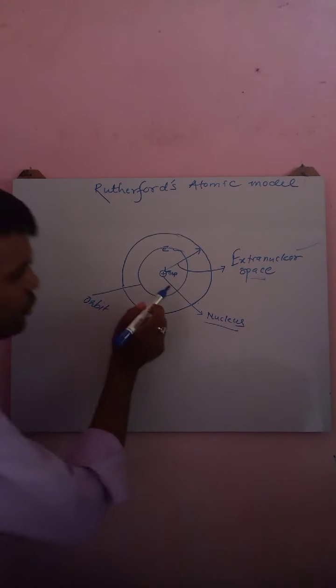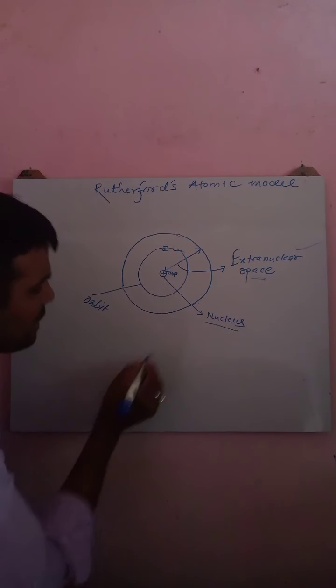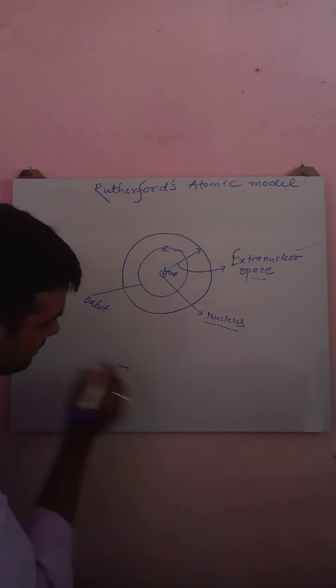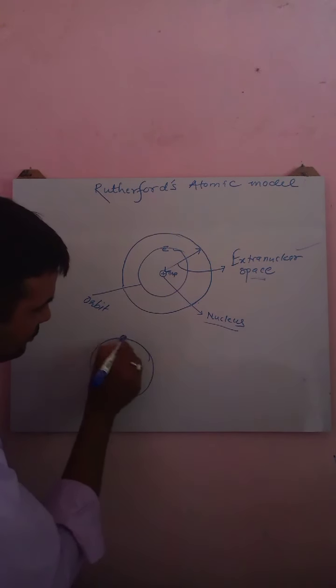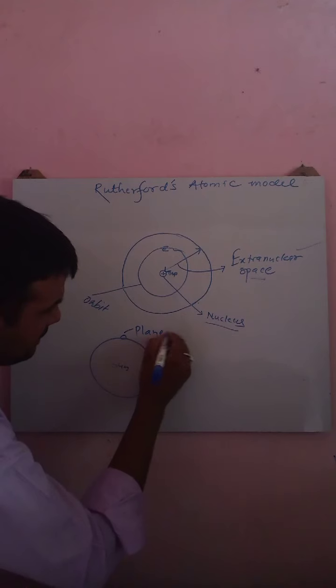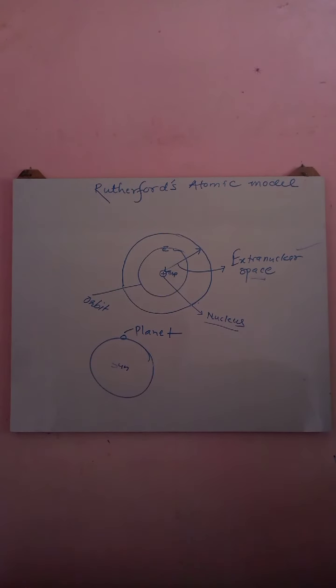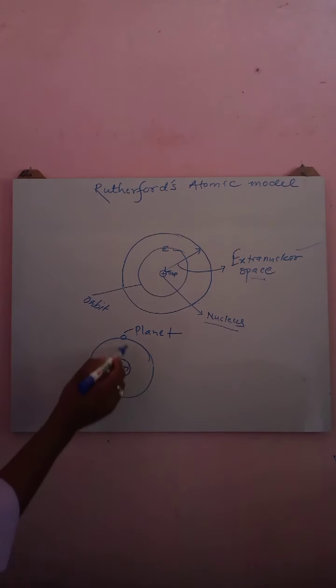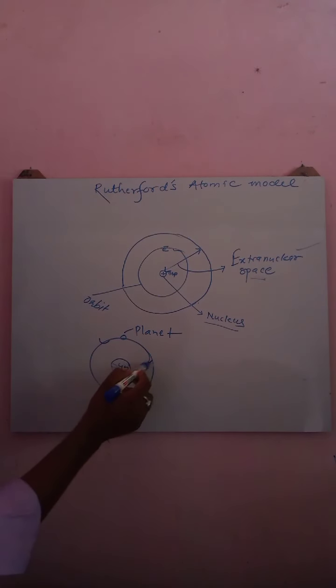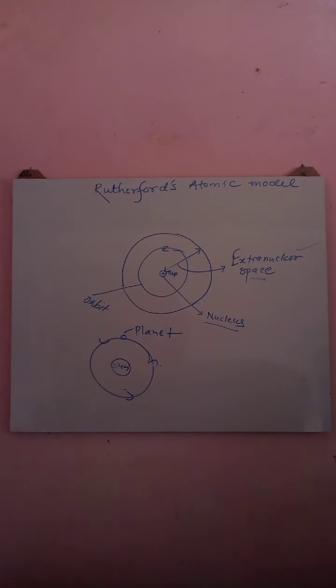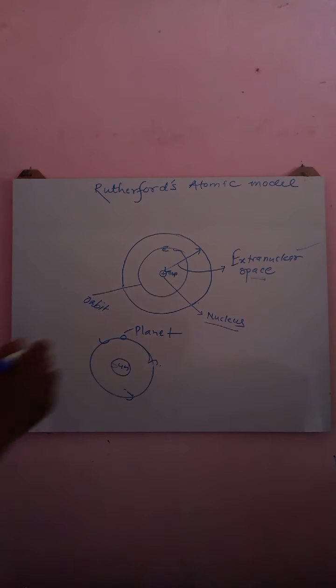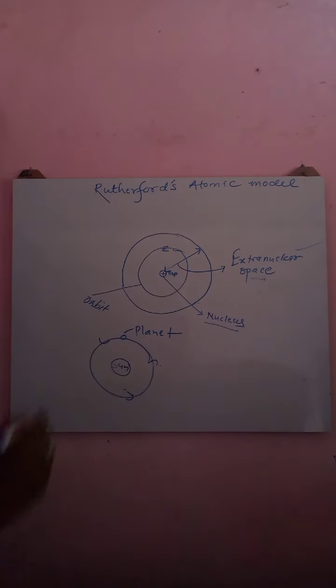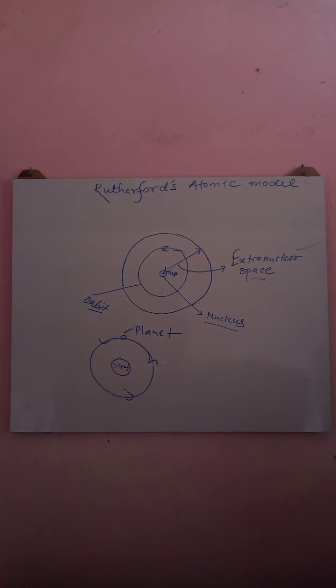Similarly, in an atom, electrons revolve around the nucleus in orbits. That's why he compared his model with the solar system.